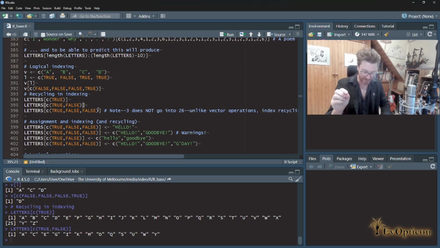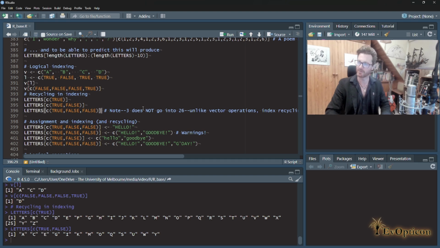Now, previously, we saw interesting behavior when the recycled vector, the shorter vector, did not fit evenly. It wasn't recycled wholly a certain number of times. What's going to happen with the alphabet? Because here that was fine. 26, 2 goes into 26 13 times. But 3 doesn't go into 26, does it?